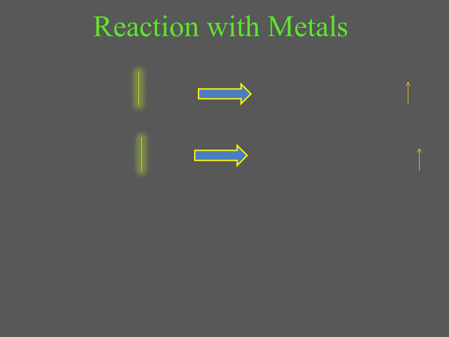So now here we are discussing how acids react with metals. Metals can react with acids in two ways. When metals react with concentrated acids, they give vigorous reactions. And when metals react with dilute acids, they give moderate reactions. So it depends on which type of acid the metals are reacting with.